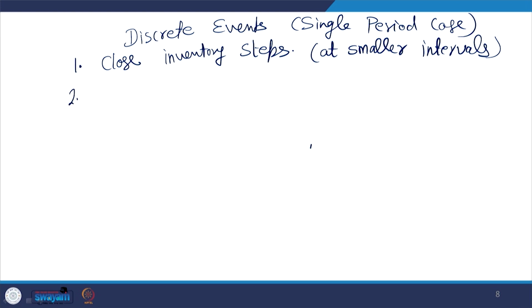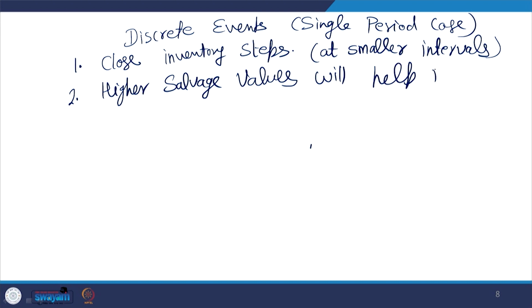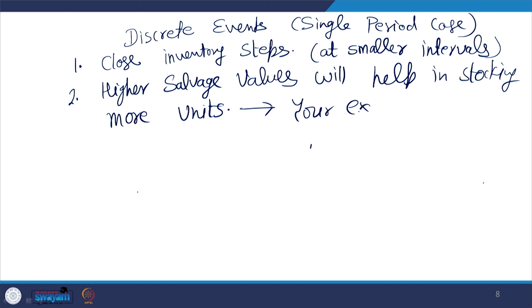Second thing is higher salvage values will help in stocking more units, and therefore your expected profit may also increase.